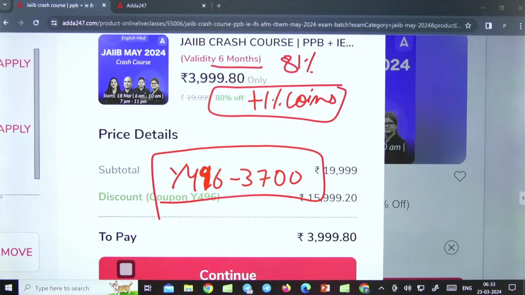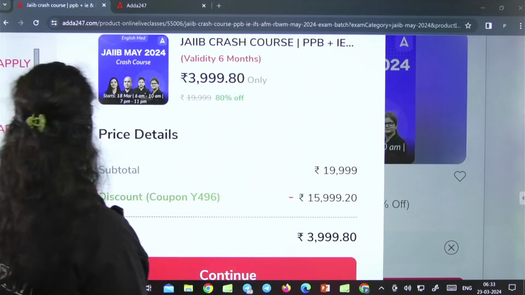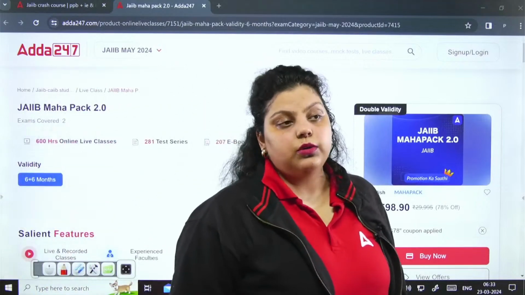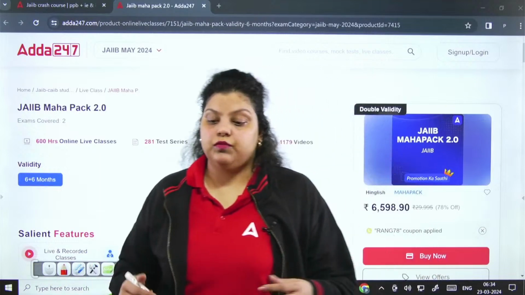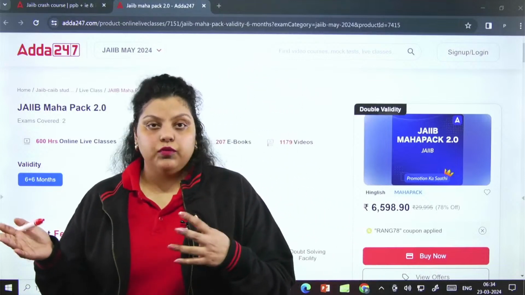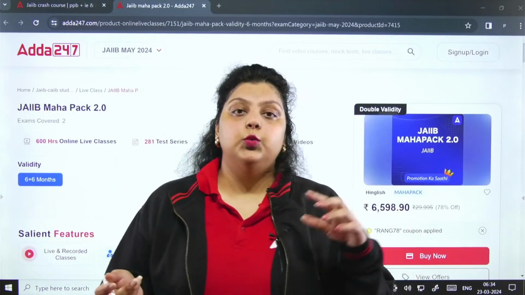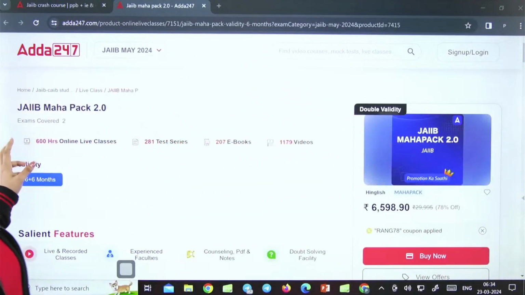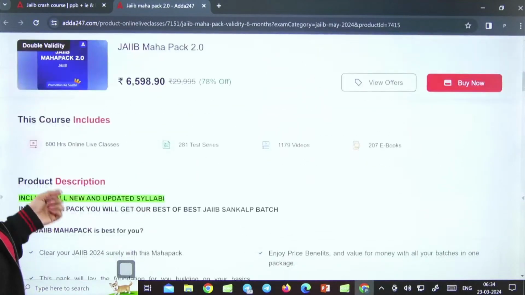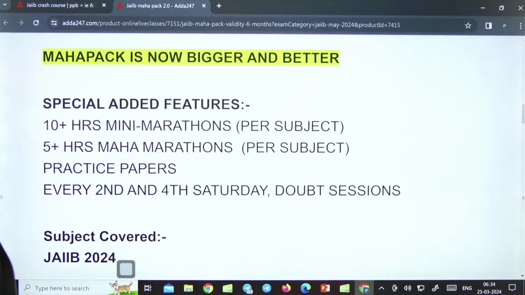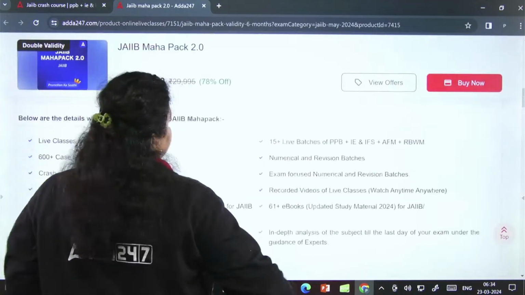Apart from that, many more benefits are available in the Mahapack. The Mahapack will include your comprehensive batch, your crash course, your upcoming revision batch in the month of April and May. Also, you will get a power pack batch in the month of May of AFM and Retail Banking and Wealth Management, and you will get your numerical batches also. Everything is available for all of you, right? And apart from all these benefits, there is one more additional benefit in the Mahapack: you will get additional Maha marathons and mini marathons of each subject, which is not available in individual batches.